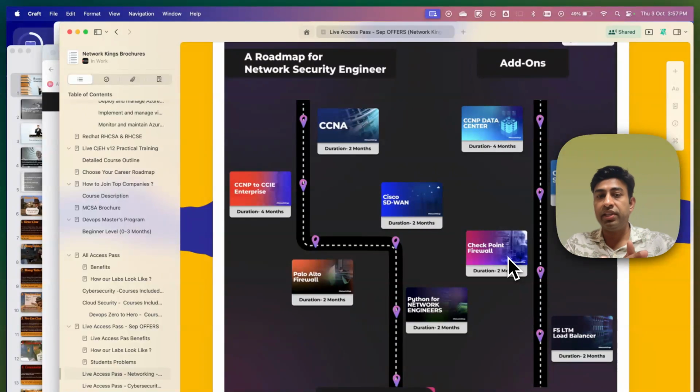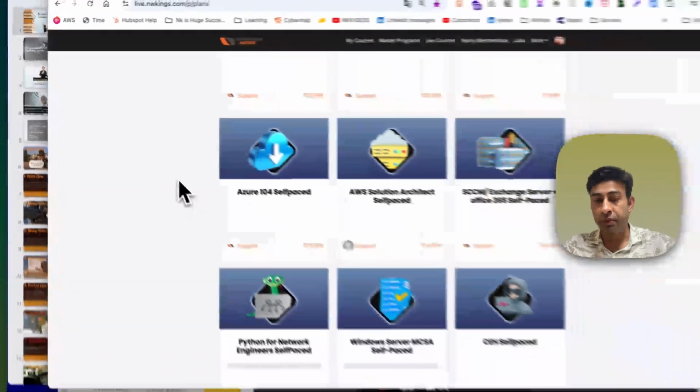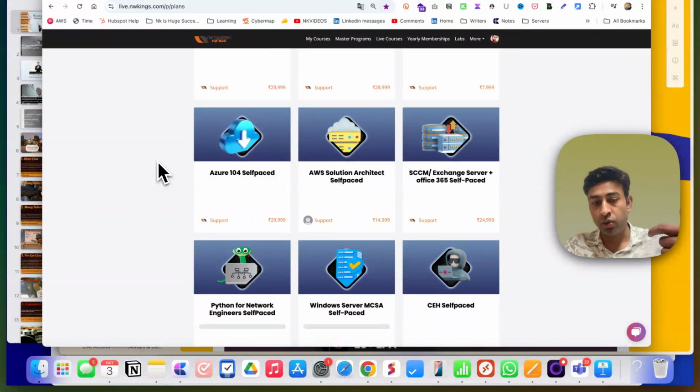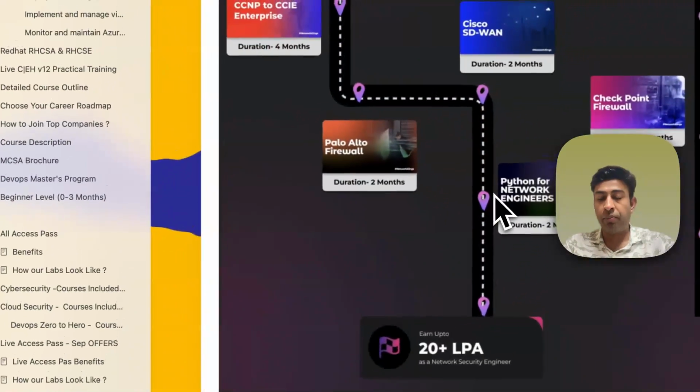So then you need to understand what's your career goal. So if your career goal is to get into network security job, then obviously you have to start with CCNA, CCNP, and then Palo Alto firewall is a good course. Additionally, after that you can go for CCNP security. So all 5 to 6 courses, if you learn in depth, it will take like 6 months minimum to understand CCNA, CCNP, Palo Alto, and additional 3 to 4 months for CCNP security. And then you can have very good knowledge on network security, and then you can apply for the network security jobs.